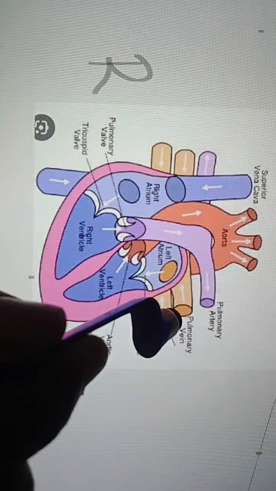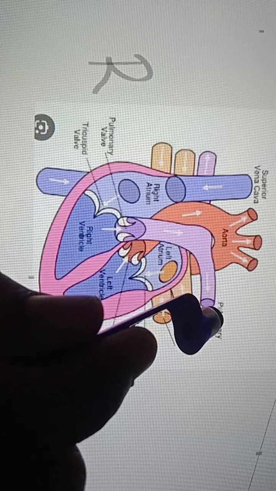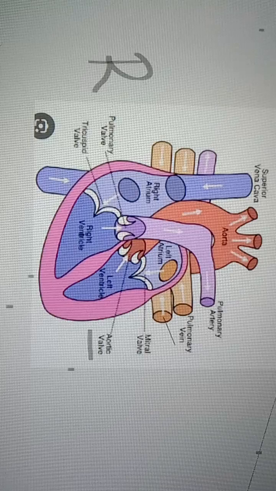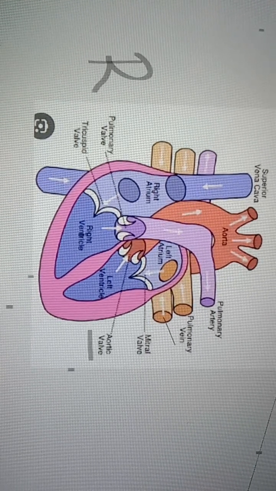So the pulmonary vein is bringing blood from the lungs to the heart. Right. Next, the artery structure of the heart is finished. Next we have one topic.